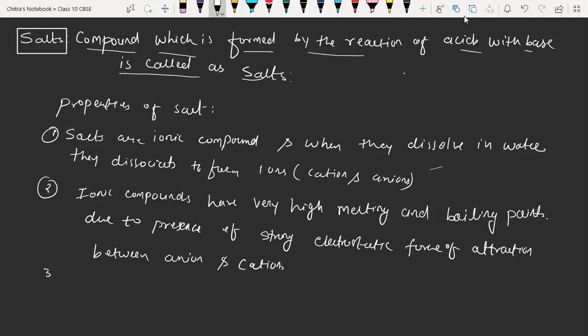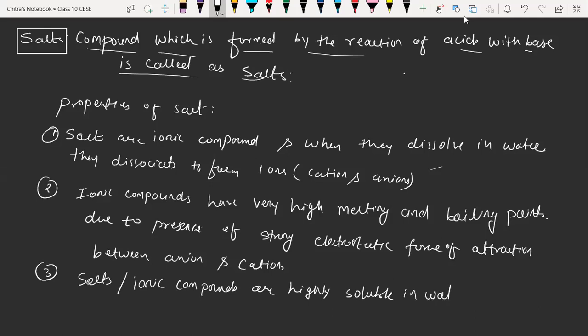Okay, third property. Ionic compounds are highly soluble in water. Salts mean ionic compounds, and they are highly soluble in water, because ionic compounds are polar and water is also polar.